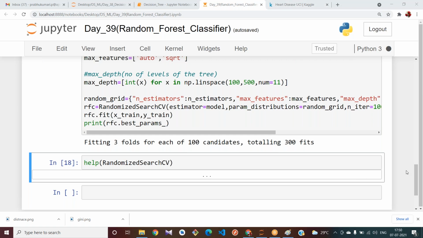Students, did anybody get the values? No. Okay, wait. It takes some time, 5 to 10 minutes it takes.